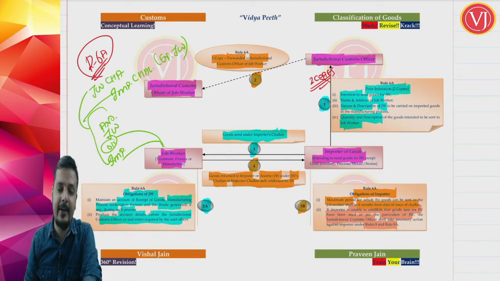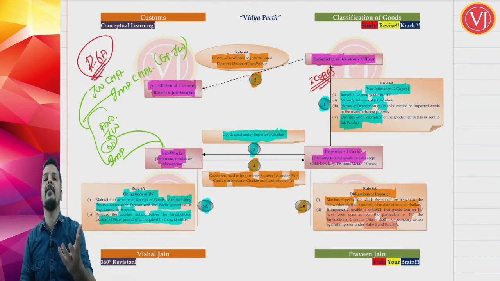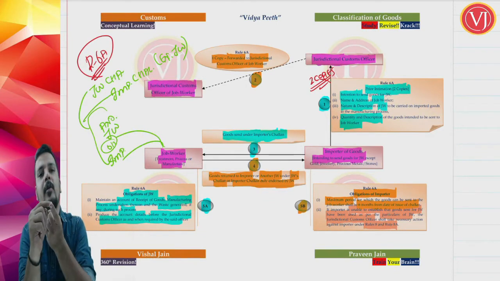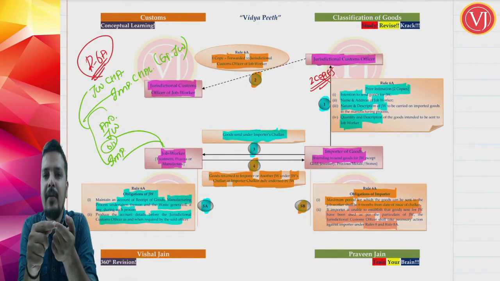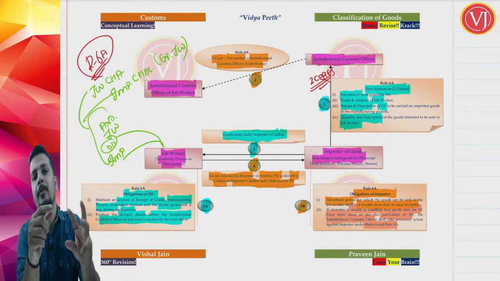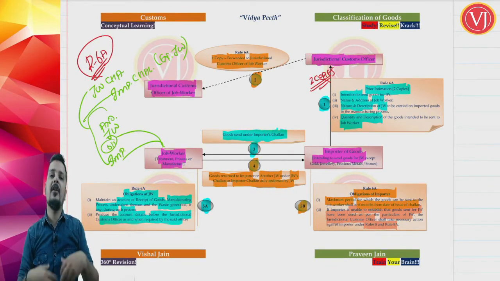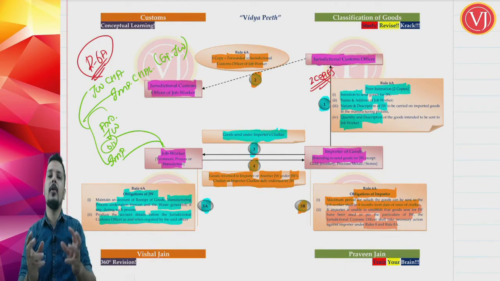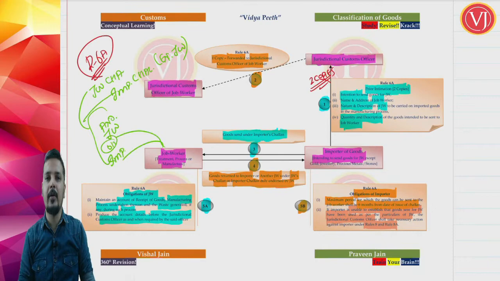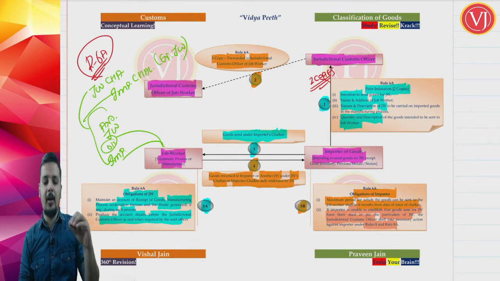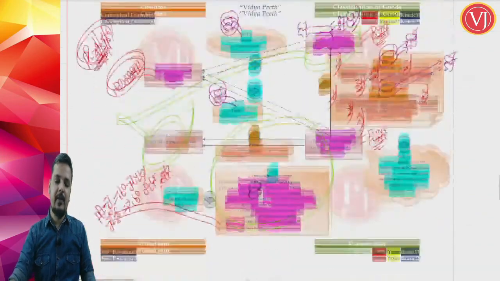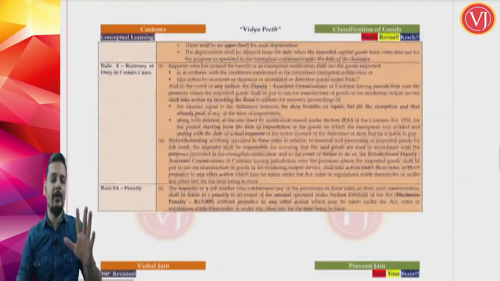This entire thing will come only when the importer is asking a job worker to do some manufacturing work. First point, understand that this will come only when the end use based exemption notification is dealing with using the imported goods for manufacturing something. Now either the importer can manufacture himself or the job worker can manufacture, or both together can do the total manufacturing. Whenever the job worker is coming into the picture, only then will rule 6A come into the picture. Right. So our rule 4, rule 5, rule 6 we have seen in the first chart. Rule 6A we have seen in the next chart.